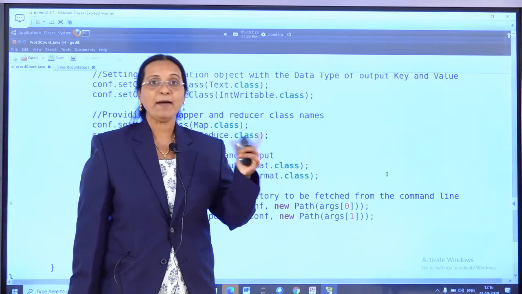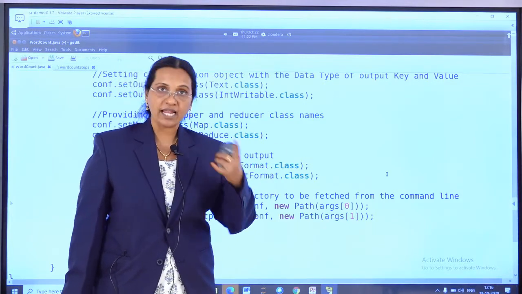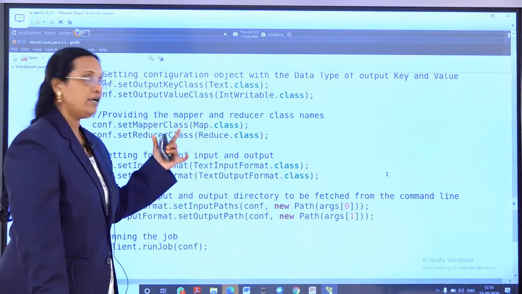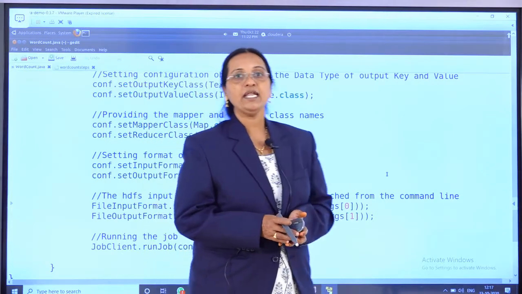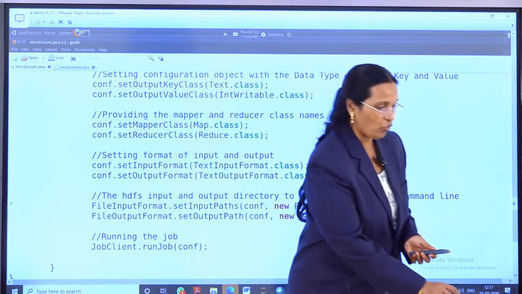To make the mapper code and reducer code run, we have to make use of the driver code.